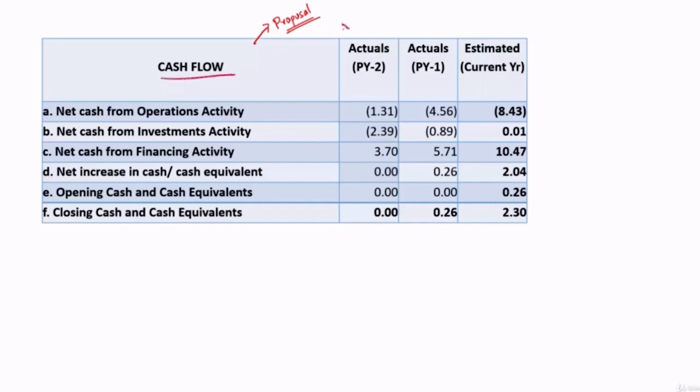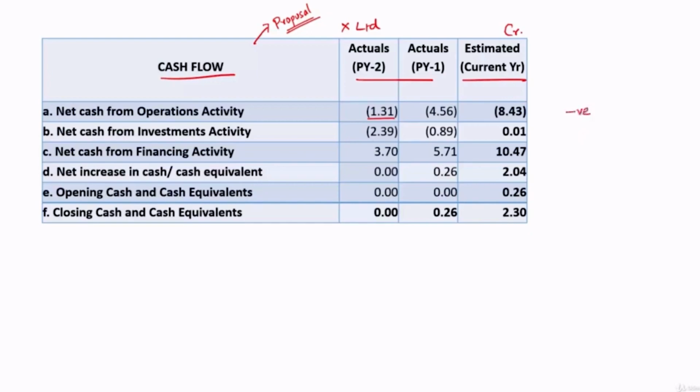Let's have a look at this cash flow. We have cash flow of, let's say, X Limited for the previous 2 years and estimate for the current year. So what is happening in previous year 2? Let's analyze that. Net cash from operations is negative 1.31. Let's say figures are in crores. It means the cash they have generated from operations is negative.